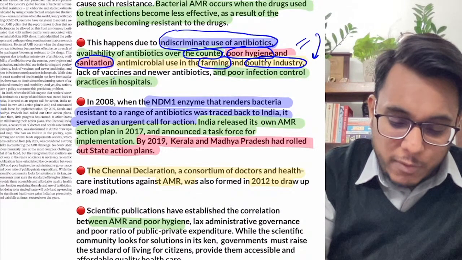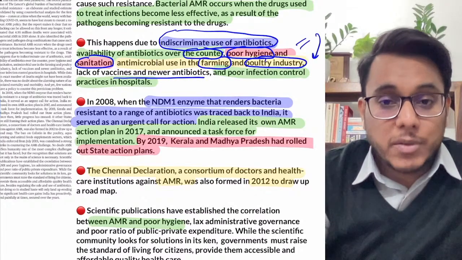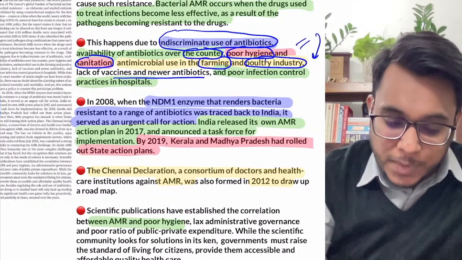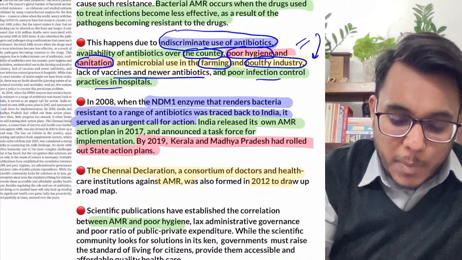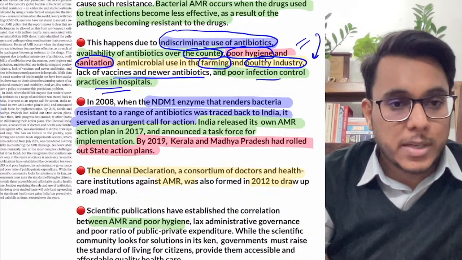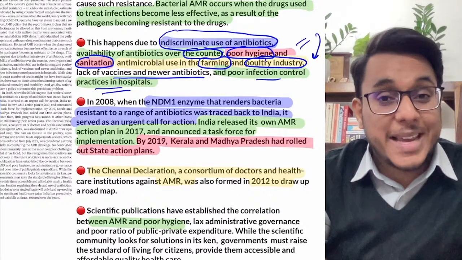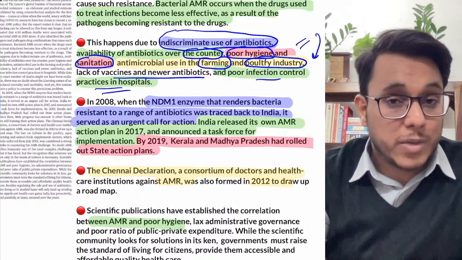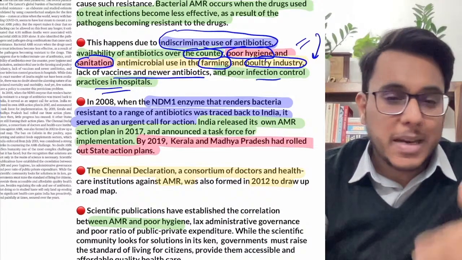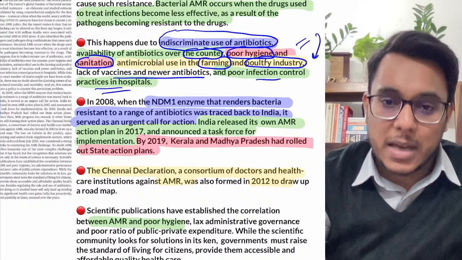Then there is a lack of vaccines, and not many new antibiotics are coming. Then there are poor infection control practices in hospitals. In hospitals, to control infections, antibiotic sprays and disinfectants are used, which people get exposed to, and people are developing antibiotic resistance.